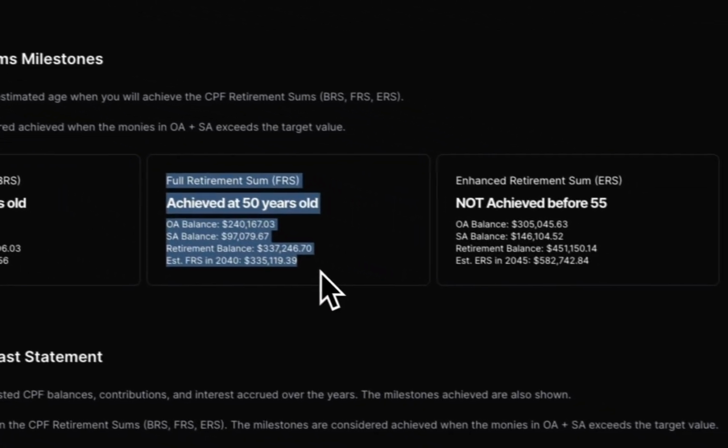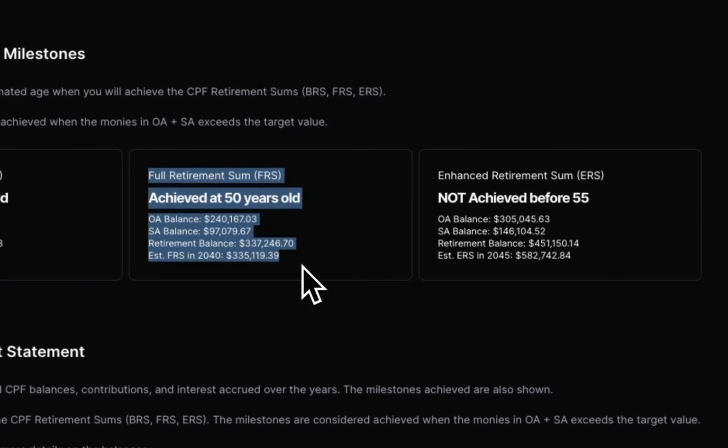And you can see that Mr. X also will achieve a full retirement sum if he continues to work until 50, right? That means at this point, if let's say he's happy that he reached FRS already, he can stop working entirely and stop adding contributions to CPF, because at this point CPF will grow at a faster rate than the FRS goes up, at least from the traditional projection of how the rate increment works.